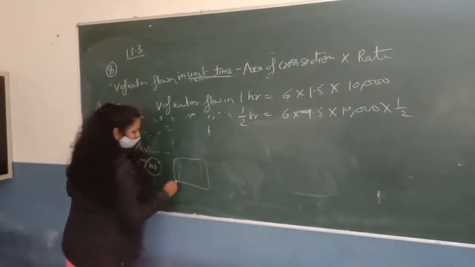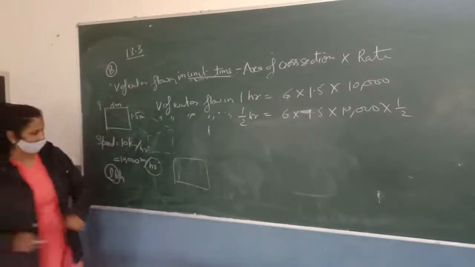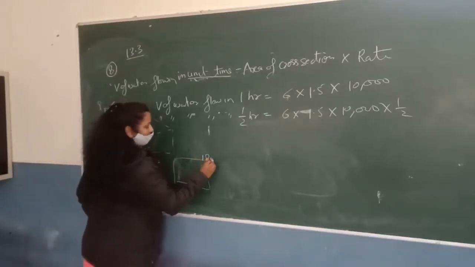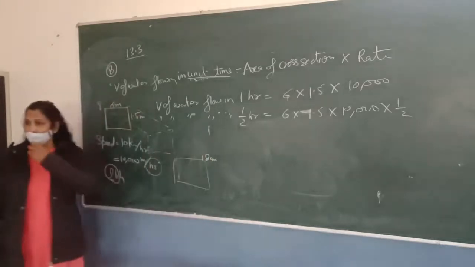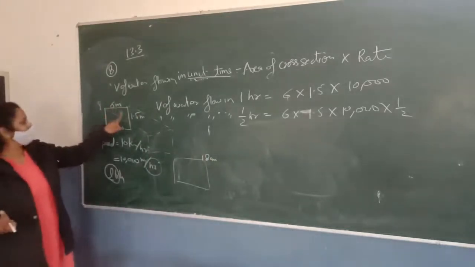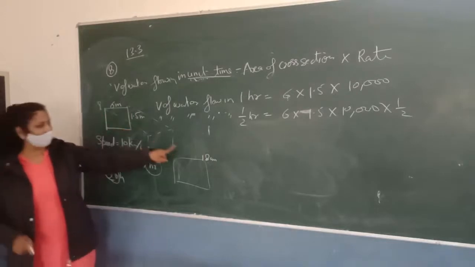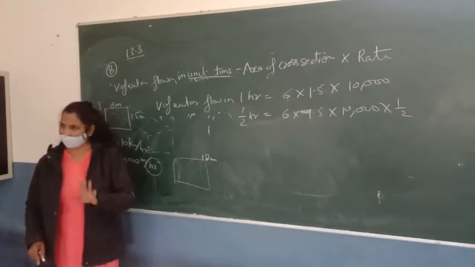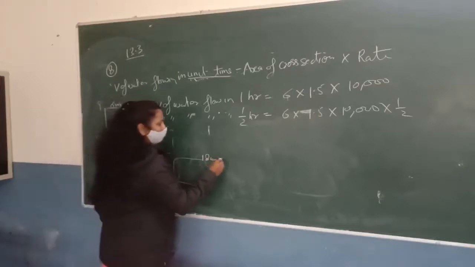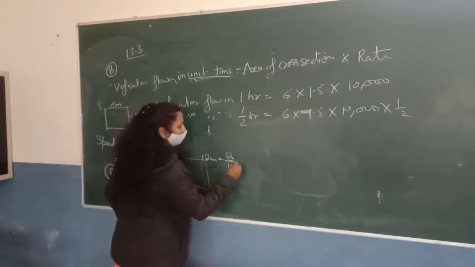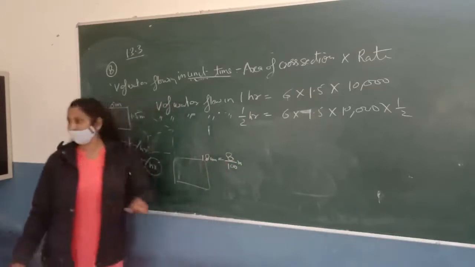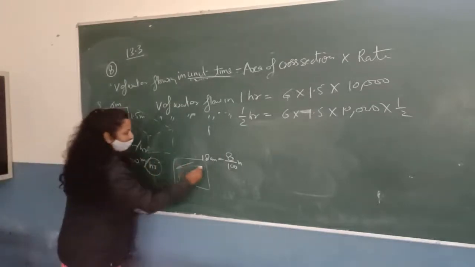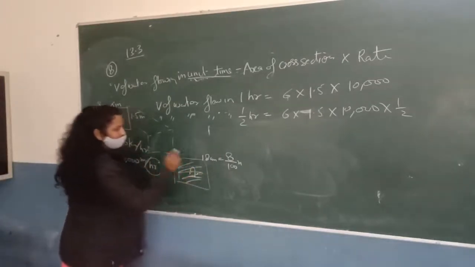This field can be rectangular, this can be circular, this can be any shape. So the height of the standing water here is 8 centimeter. One most important thing, here the units are in meter, so you will convert the centimeter into meter, okay? Units are very important in physics and in maths also. So convert this 8 centimeter into meter, it will be 8/100 meter. Now the standing water required is 8/100 meter. You have to find the area which this water can irrigate.